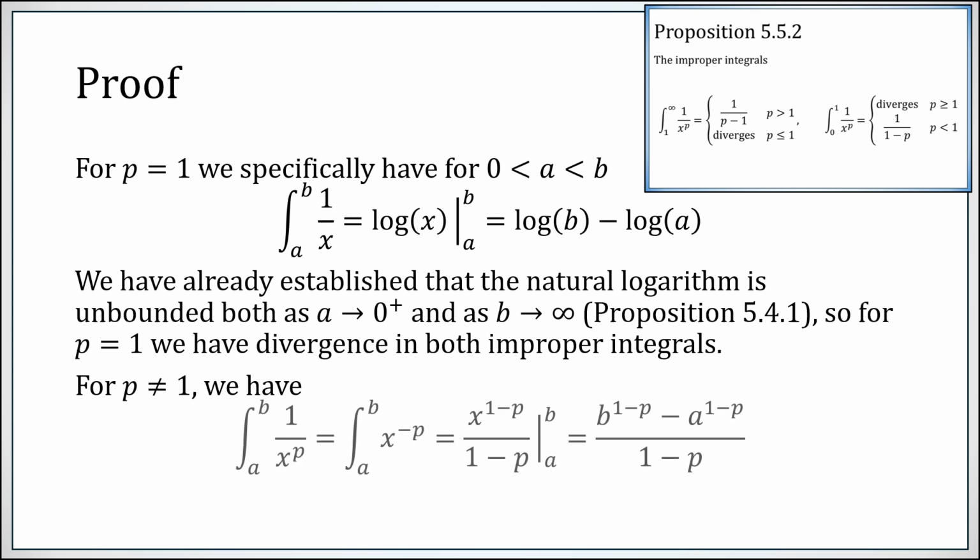When p is not 1, then you just anti-differentiate, apply the fundamental theorem of calculus. Works out as follows. The integral from a to b of 1 over x to the p is b to the 1 minus p minus a to the 1 minus p, all over 1 minus p.